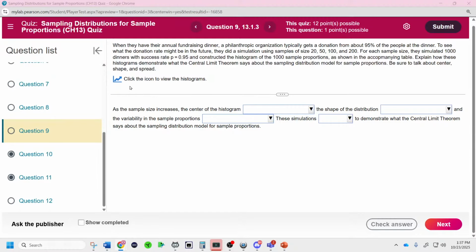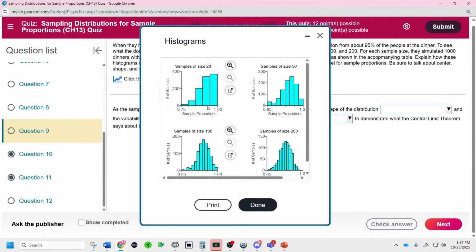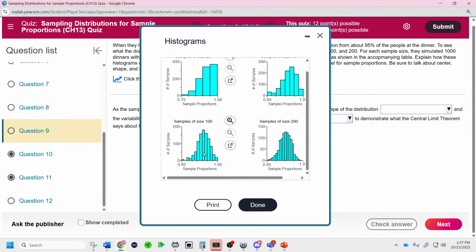So the center of the histogram, which is where the mean is at, is right about here, 0.83 or so. Wait, no, that's not 0.83. That's like 0.9. Notice it's still at the same spot. They moved the axis. I wish they didn't do that. But it's somewhere around 0.925. And because of the scale difference, it's still around 0.925.